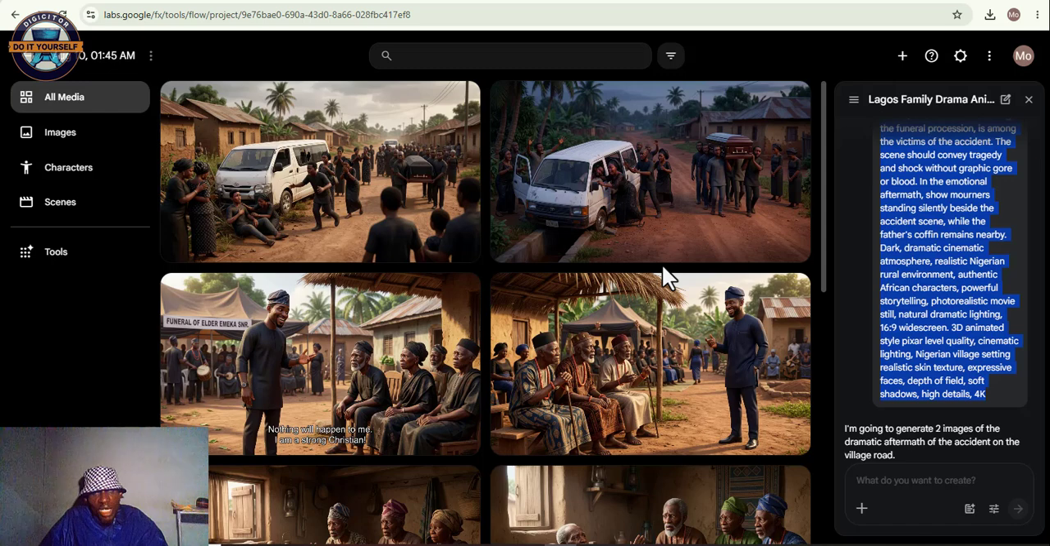The next stage is how we are going to animate these images. Let us see how we're going to do that. This time we're going to use the YouTube app on your phone. So I'm going to be transferring the images we've just generated using our laptop to the phones. Then thereafter, we'll use it to generate the videos. So let's move to the next stage.